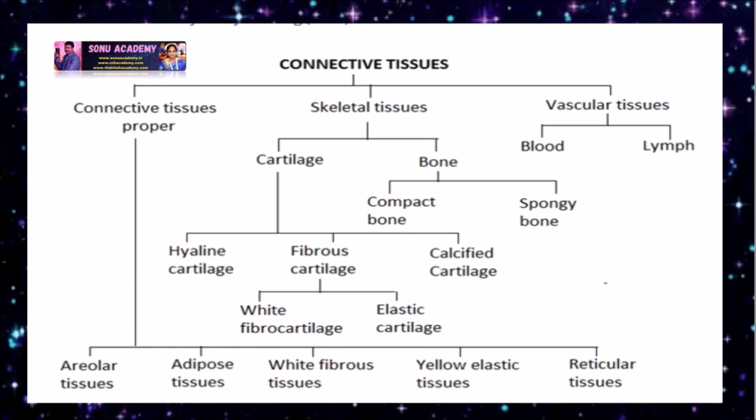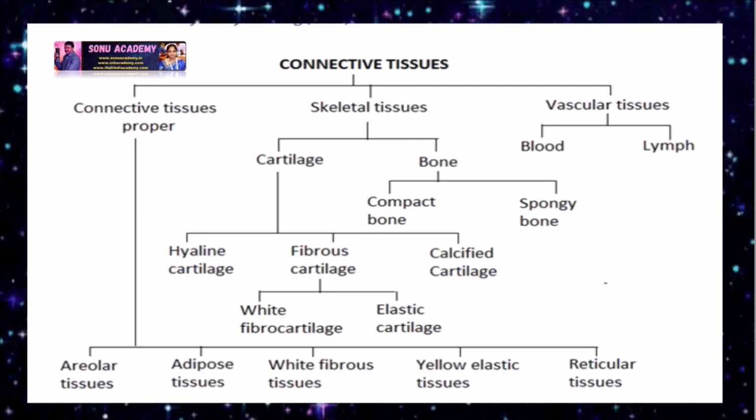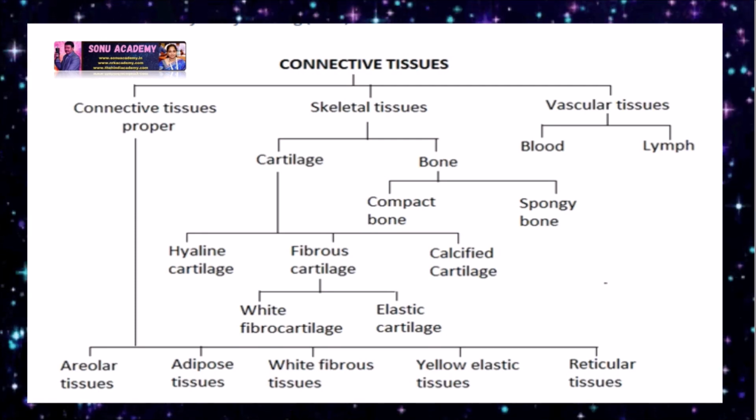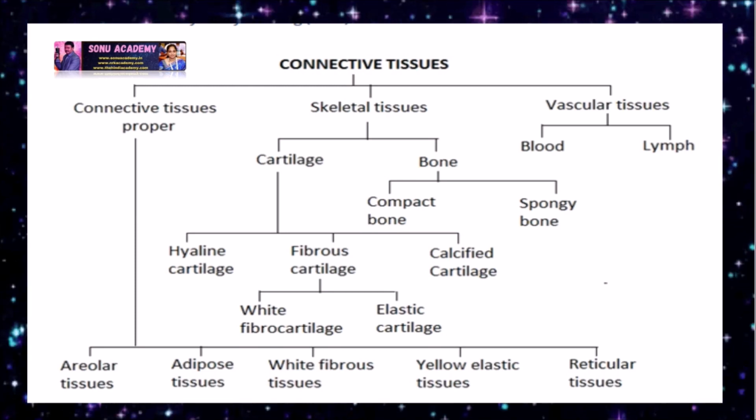Again this cartilage is classified into hyaline, fibrous calcified, and fibrous for white and elastic. Coming to the bone, there are compact bone and spongy bone. Vascular tissues are blood and lymph.